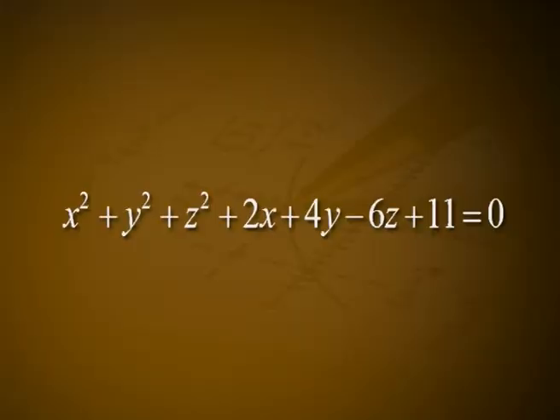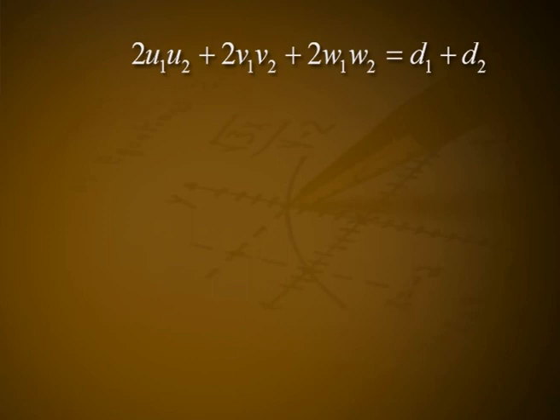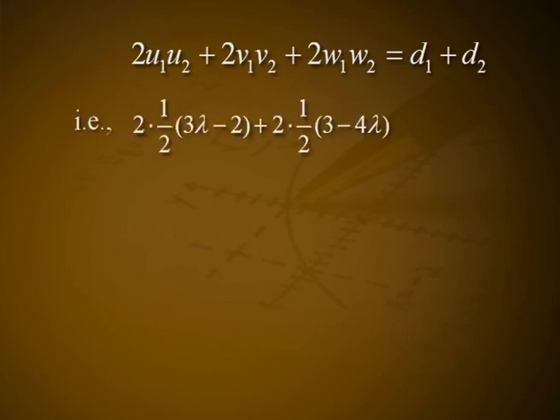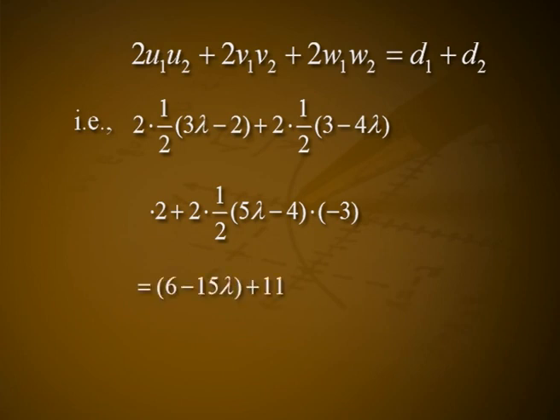The other sphere is x² + y² + z² + 2x + 4y - 6z + 11 = 0. The condition for orthogonal intersection of two spheres is 2u1u2 + 2v1v2 + 2w1w2 = d1 + d2. That is, 2 × 1/2(3λ - 2) + 2 × 1/2(3 - 4λ) × 2 + 2 × 1/2(5λ - 4) × (-3) = 6 - 15λ + 11.